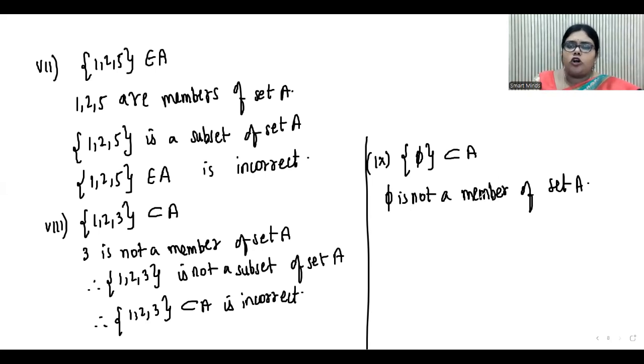So 5 is not a member of set A. Therefore, if we say 5 belongs to A, that is incorrect.